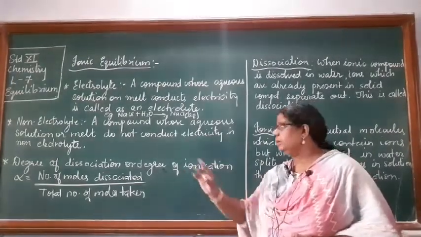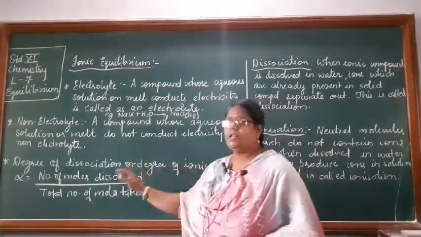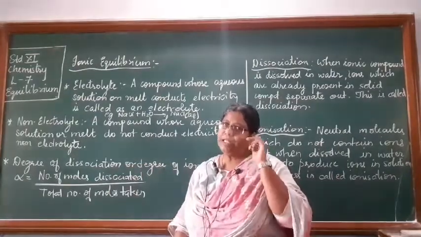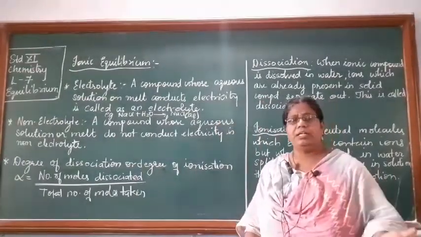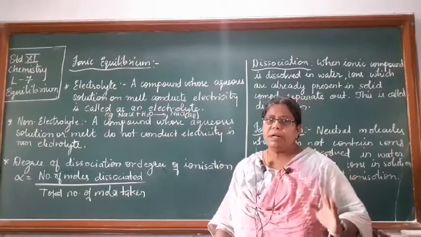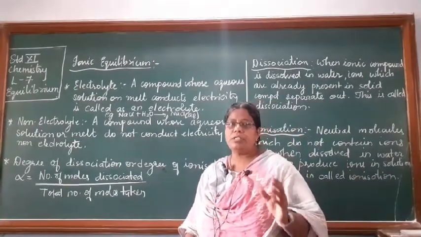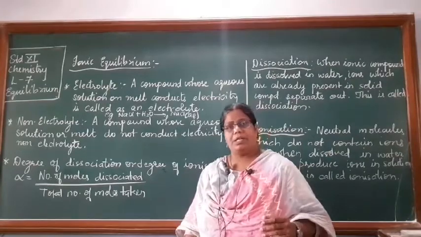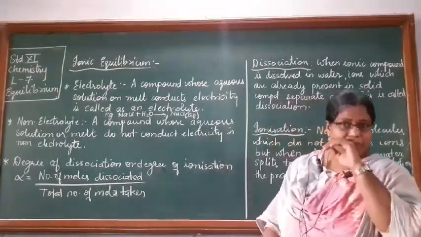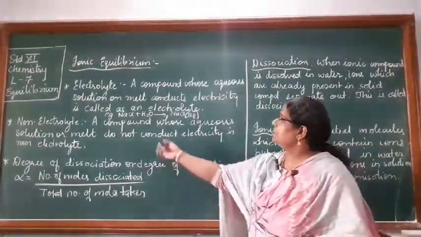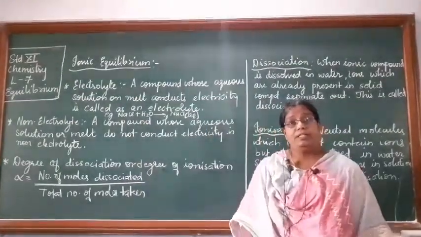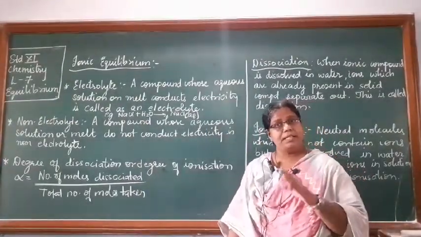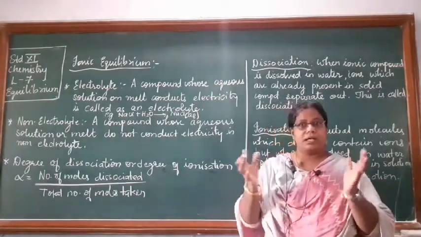Now you will be thinking, what is the difference between dissociation and ionization? Usually dissociation and ionization are not differentiated. We are taking it as the same thing. But there is a slight difference. What is dissociation and what is ionization? Dissociation मतलब क्या? जैसे हम ये example ले लेते हैं NaCl. NaCl किससे बना होता है? NaCl बना होता है Na plus ions and Cl minus ions का cluster है.